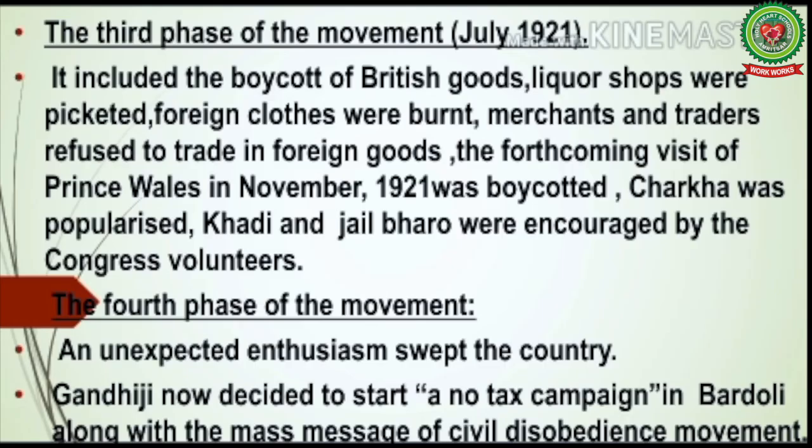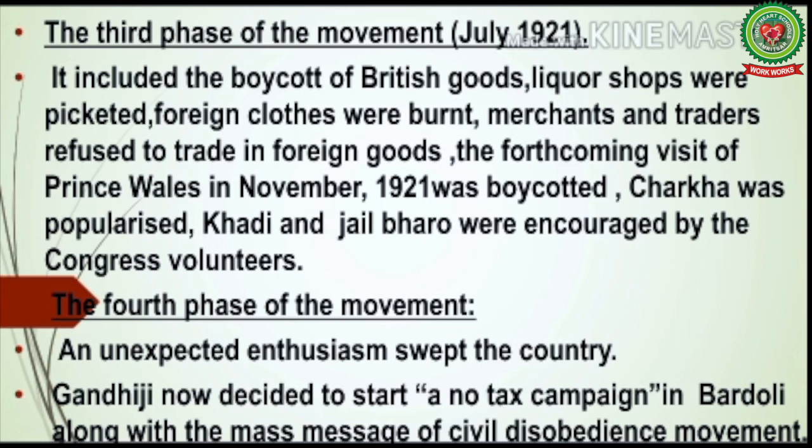The third phase of the movement, in July 1921, included the boycott of British goods, liquor shops were picketed, foreign clothes were burnt, and merchants and traders refused to trade in foreign goods. The forthcoming visit of the Prince of Wales in November 1921 was boycotted. The charkha was popularized, and khadi and jail bharo were encouraged by Congress volunteers.